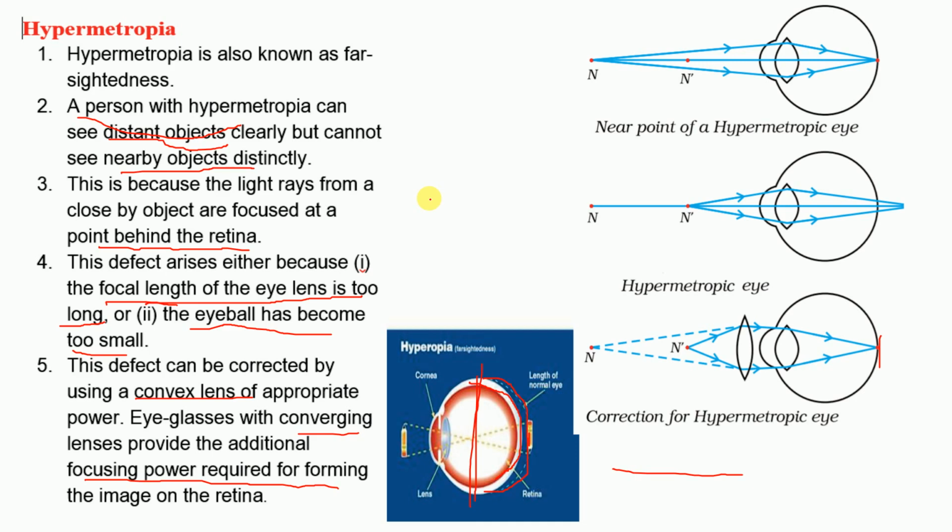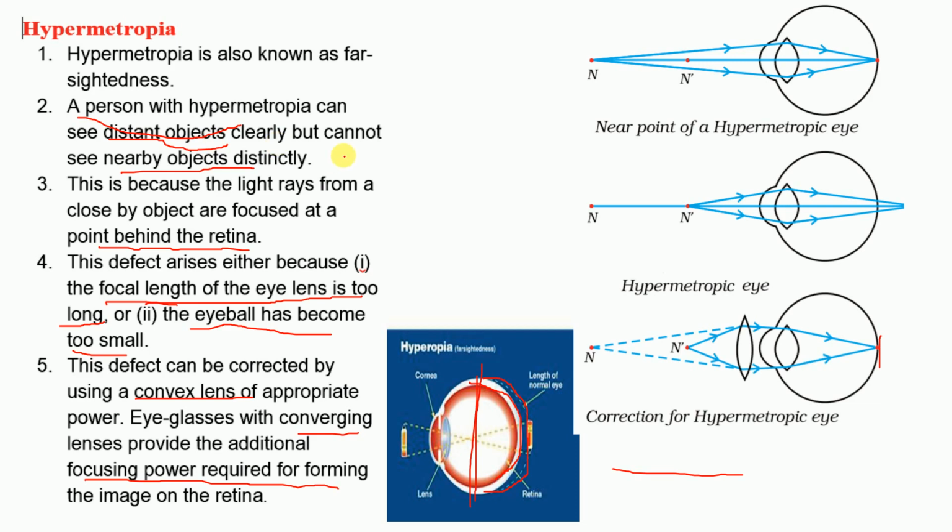One more thing: when you see a friend wearing spectacles, the person normally knows their power, whether it is +1 or -2. From that you can identify what the defect may be. If it is minus, myopia; if it is plus, hypermetropia. From that you understand what it actually is.